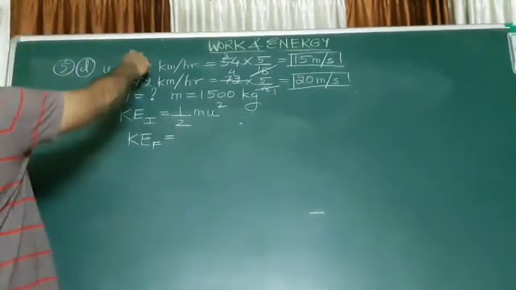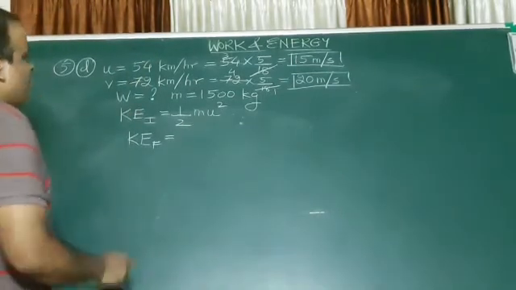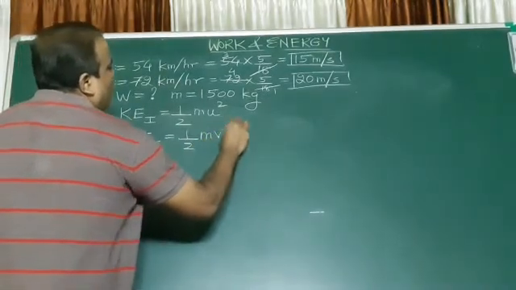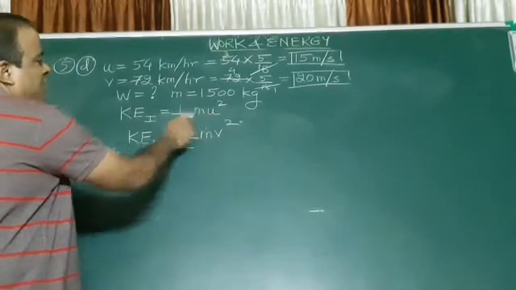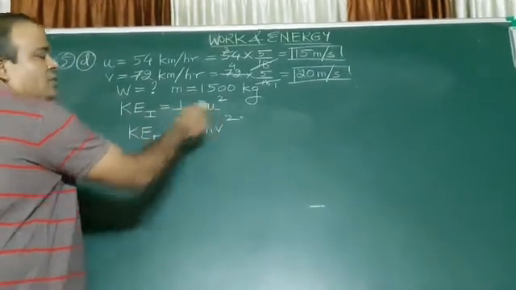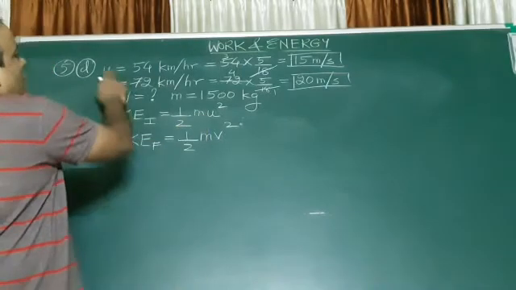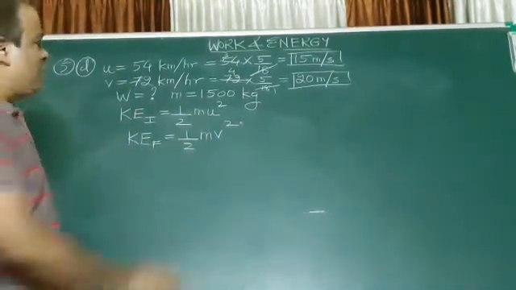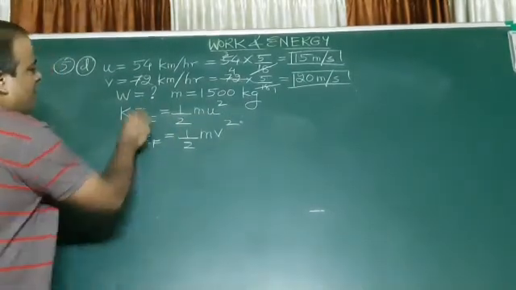When the speed or the velocity increases, the kinetic energy also will increase. So it will be half mv square. This is v, velocity. Kinetic energy is always half into mass into square of the velocity. That is the formula. But here I cannot write v for the initial velocity, so I wrote u. But actually it is velocity only. Same velocity hai, sirf uska likhne ka tarika alag hai.